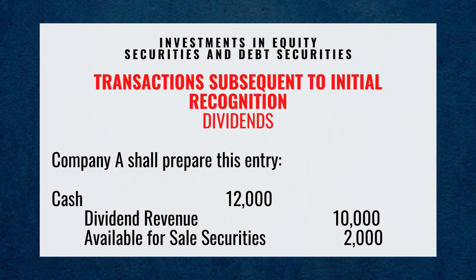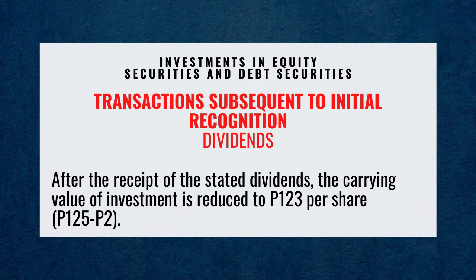Company A shall prepare this entry: debit cash for 12,000 pesos, credit dividends revenue for 10,000 pesos, credit available for sale securities 2,000 pesos. After the receipt of the stated dividends, the carrying value of the investment is reduced to 123 pesos per share, which is 125 pesos less 2 pesos.